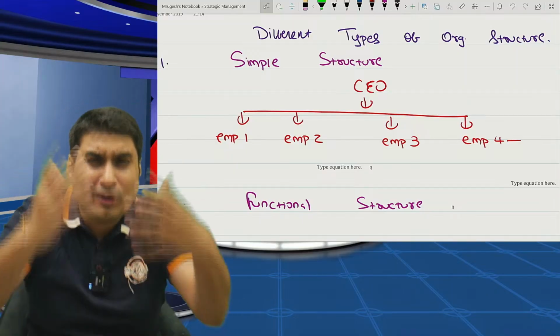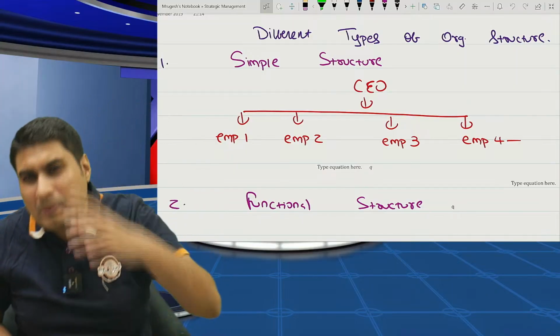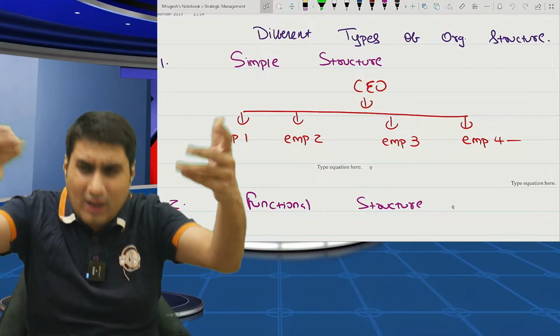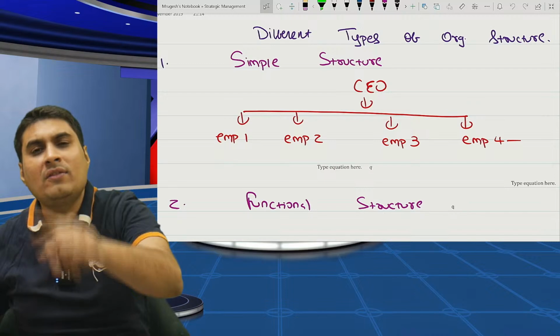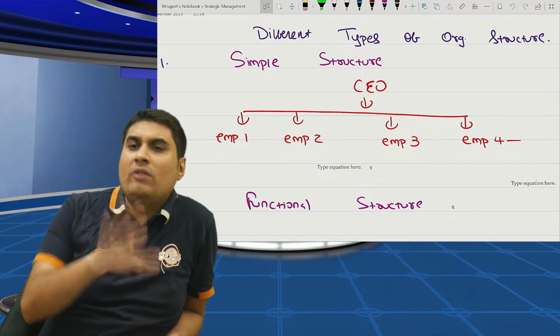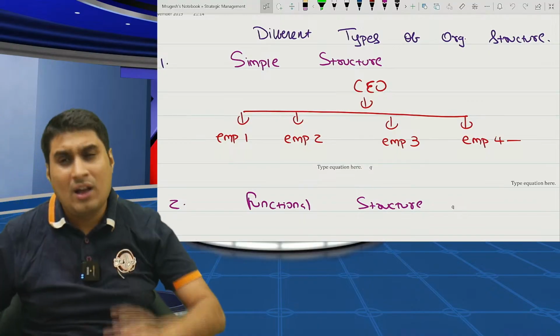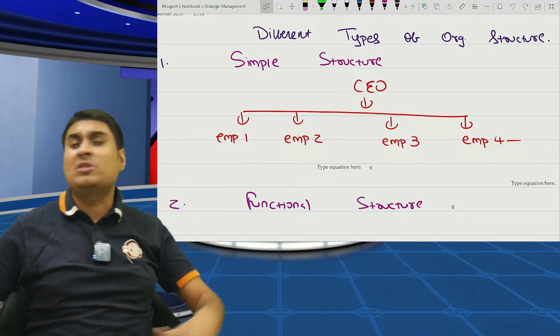Take a small example of a medical store. Any medical store in Bangalore, any medical store in Chennai. Simple. There is one owner. There are employees. An employee can do one work or all work. All work. Employee 1 will tell work to 2, 2 will tell to 3, 3 will tell to 4. All know all work. What's the good thing? If one employee is absent, no problem.